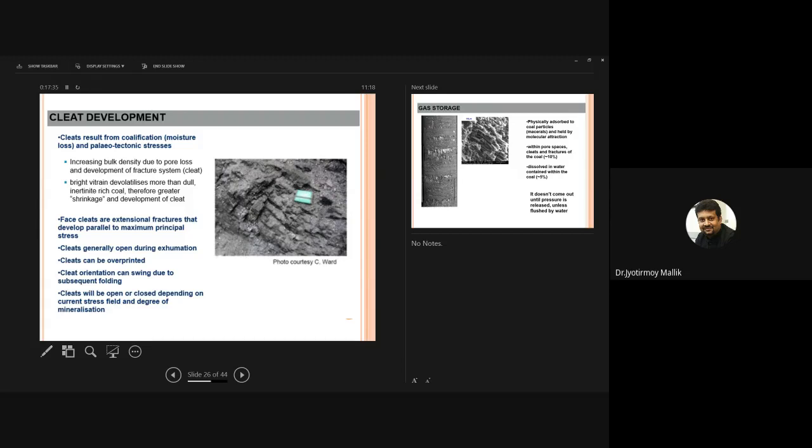There are two sets of cleats which are found in nature. One which is fairly continuous. If I look at this particular picture, I can see there is one set of cleats which is well developed, and then there is another set which is less developed. The well-developed set of fractures is called face cleat, and the discontinuous, less developed set of fractures is called butt cleat.